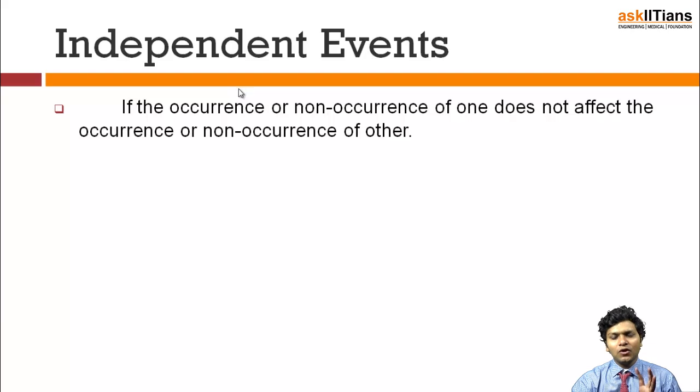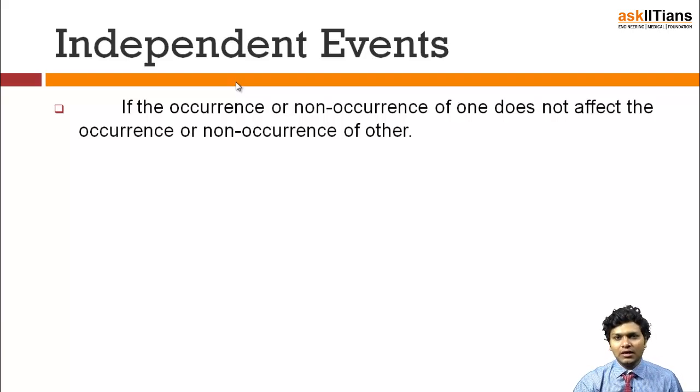I'm saying that I want to go to this place and I want to go to that place. If I'm going to this place, at the same time I will not be able to go to the second place to which I have promised. So my going to one place prevents me from going to the other place, which will not be possible if I am going to the first place. In a similar manner, if I am going to the second place, I will not be able to go to the first place to which I might have promised. Going to one place discards the occurrence of my going to the other place. Hence, in some manner, I can say that these two events were dependent events.